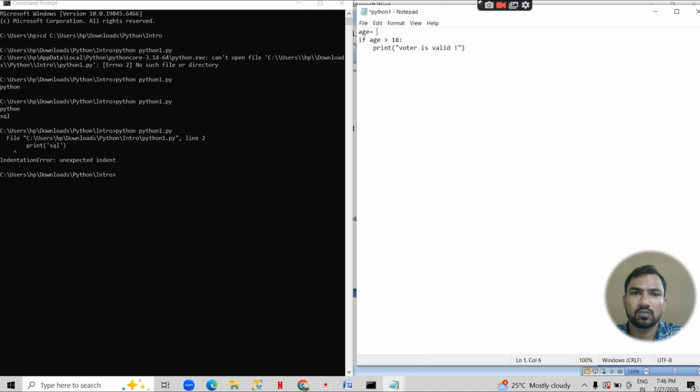Yes, equal to 19. Okay, if we execute this, we get the outer result. But if I execute without indentation in a block, it will throw an error.